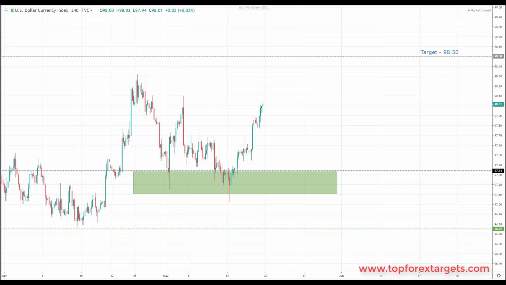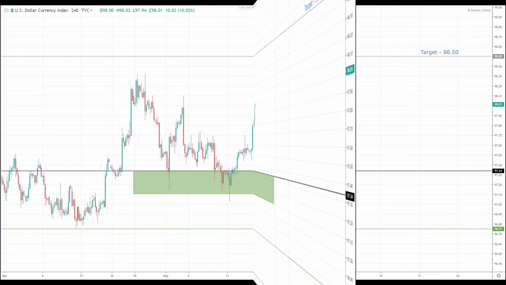As always, we're going to start off by looking at the US dollar index and oil before running through a number of markets, looking at the key levels of support and resistance in the process. I'm also going to be highlighting some of the targets that we're going to be looking for in this coming week and also for the weeks ahead. So let's jump over to the charts and see where the money is this week.